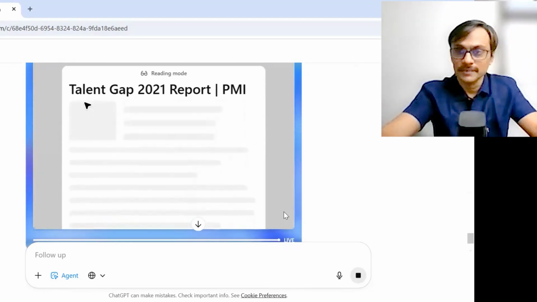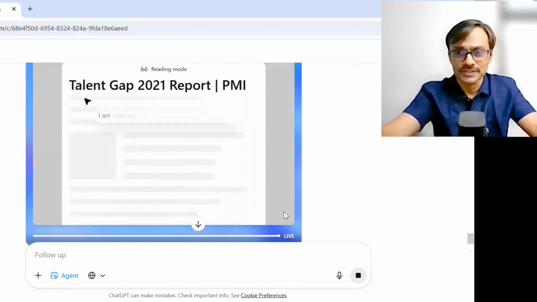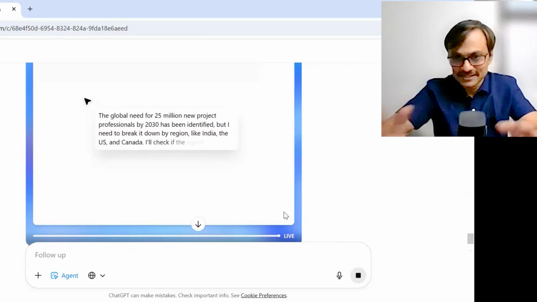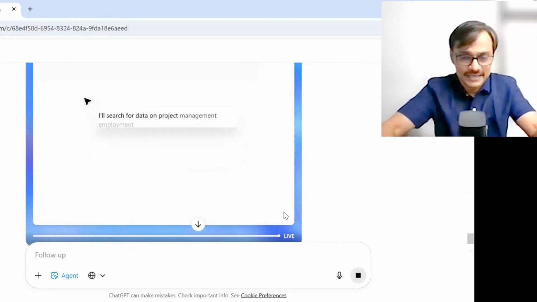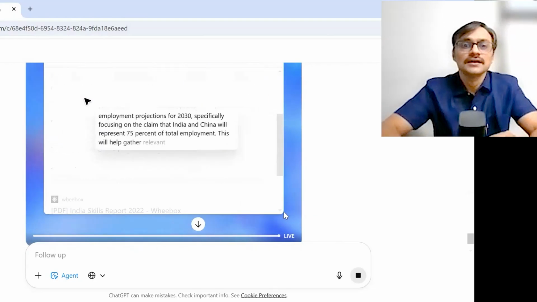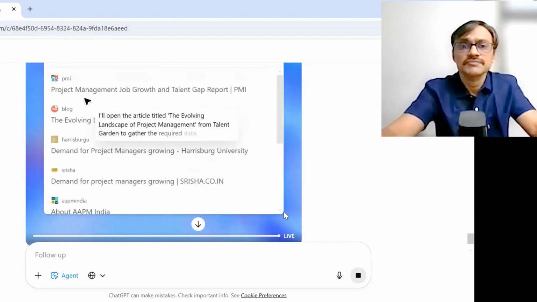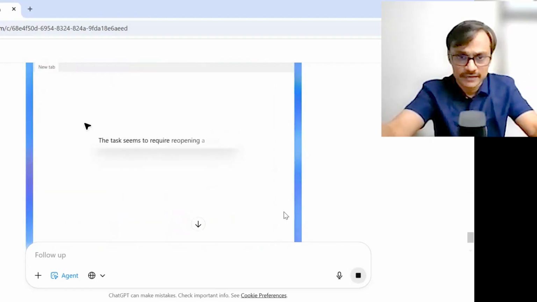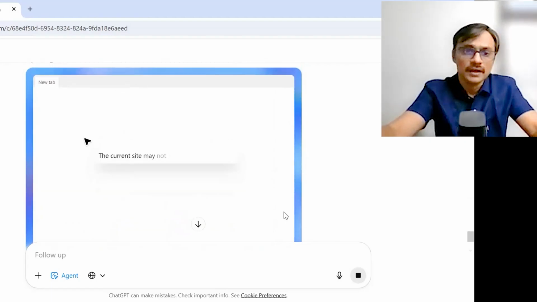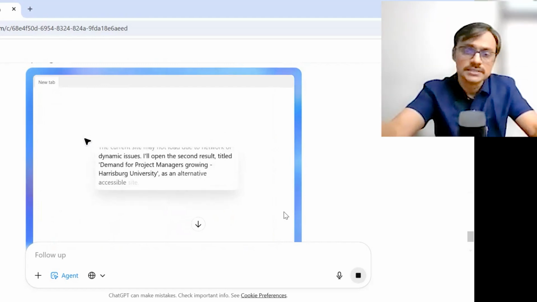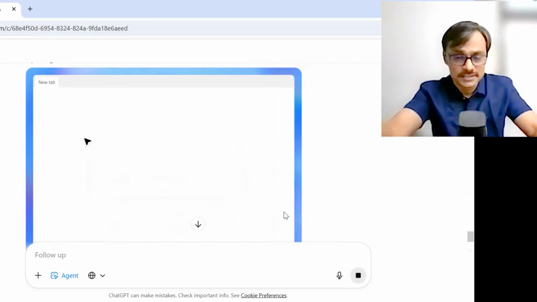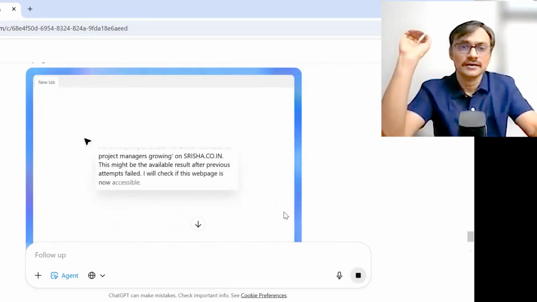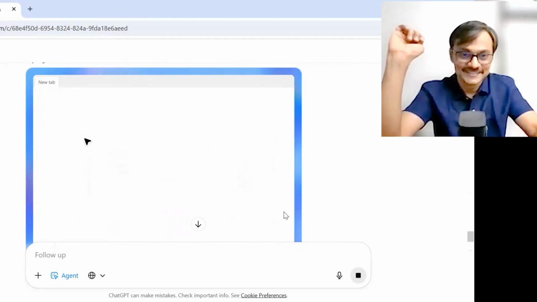Though it is learning about the 2021 report, the tail end gap report 2021. I said 2023, 24, but it's okay. I think it pulls the data from wherever it can get. So that's already a little suspicious. And I see a lot of PMI blogs and other things coming in. Those could be biased information because they have to promote things in a particular manner. I rely more on the social signals and the job signals. Those are more reliable sources than somebody saying this is working. Yeah, let's see. So I wait for a while.